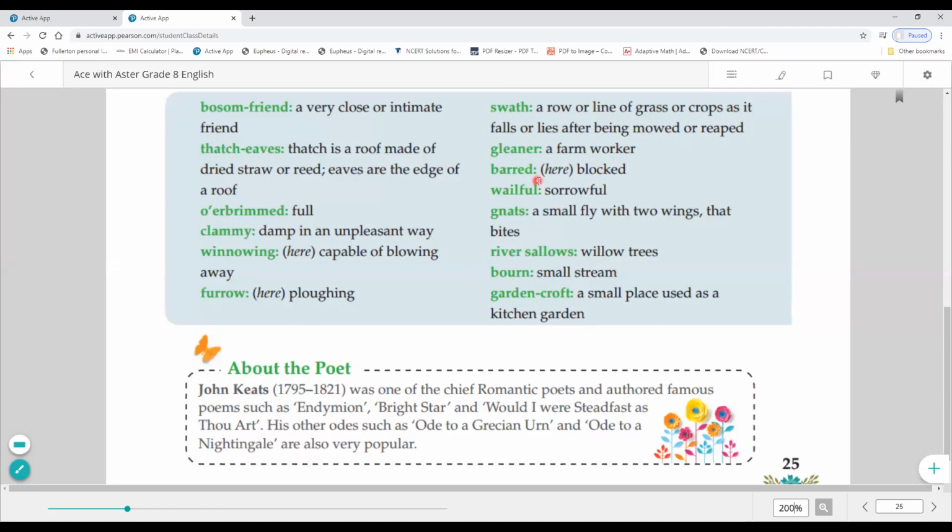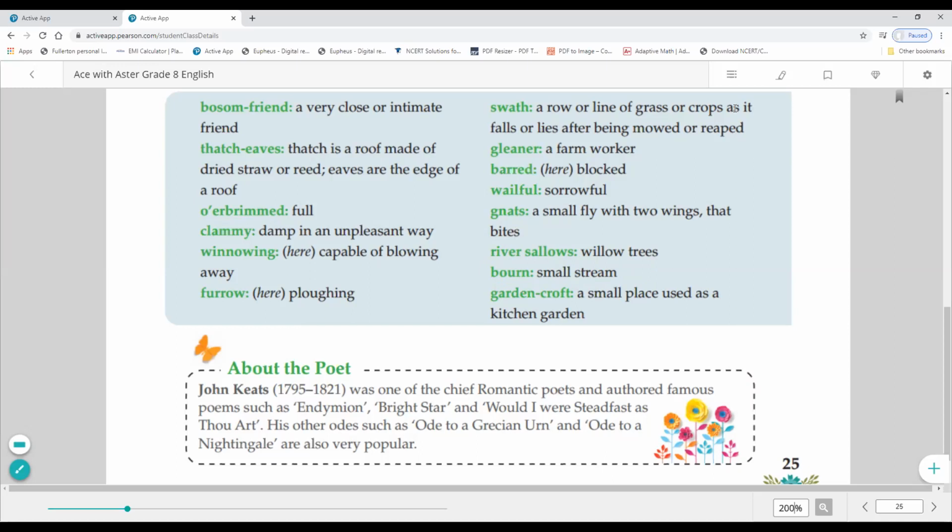Okay. Next is bier. Bier means block. Wailful means sorrowful. Gnats. Here G is silent, so we'll read it as nats. Okay, pronounce it gnats. A small fly with two wings that bites. It's all about insects. Okay. Next is river sallows, means willow trees. Next is bourn. Bourn means small stream.